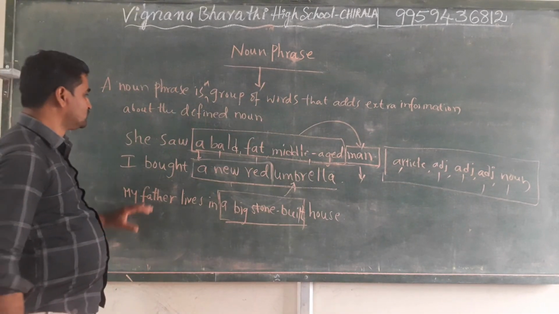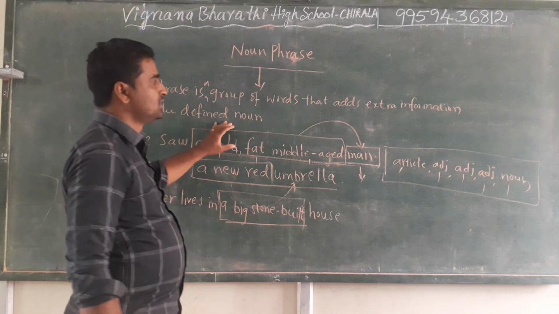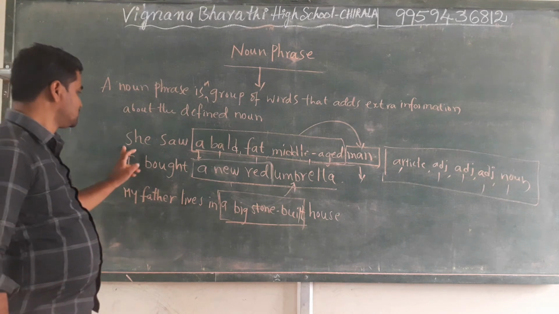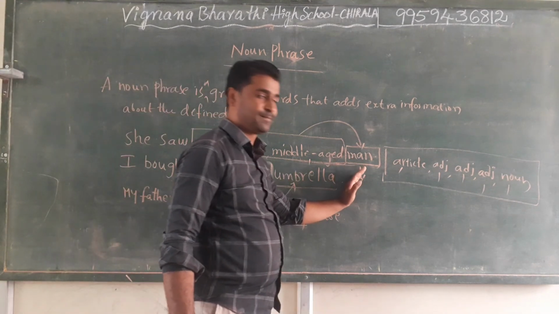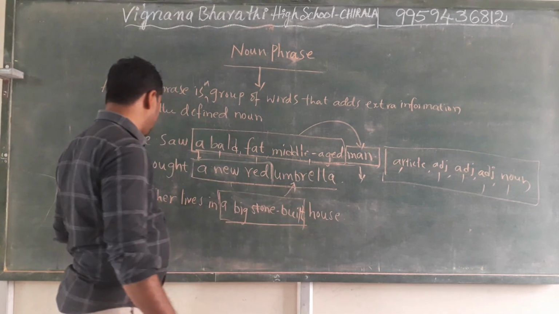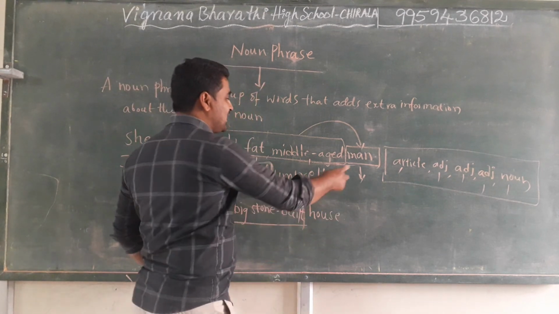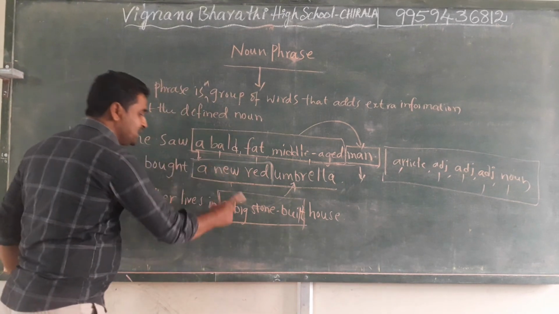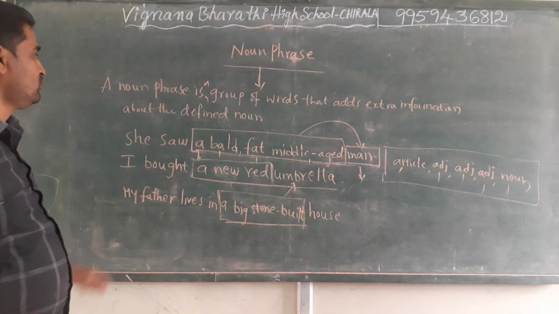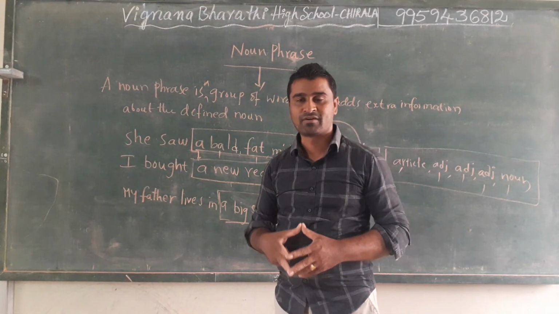Understand, students? So in this way we write noun phrases. A noun phrase is a group of words that adds extra information about the defined noun. She saw a bald, fat, middle-aged man. I bought a new red umbrella. My father lives in a big stone built house. Here we can directly tell about the nouns, but the additional information about the given nouns is called a noun phrase.